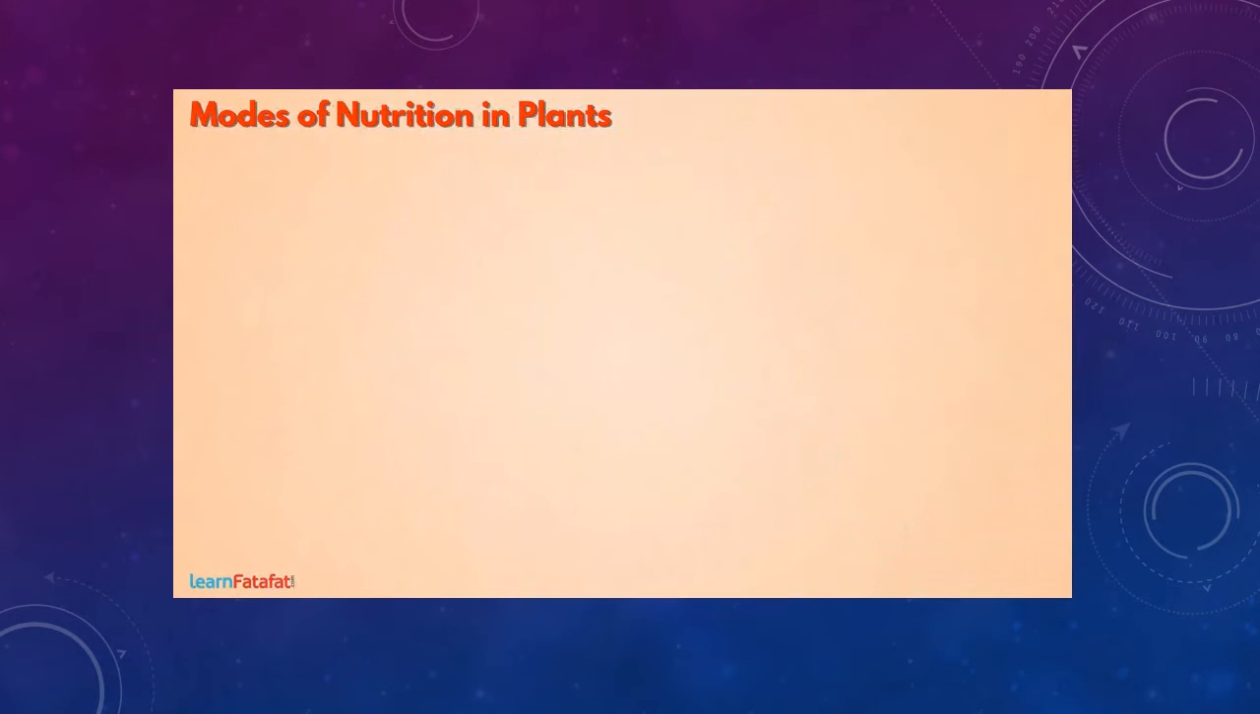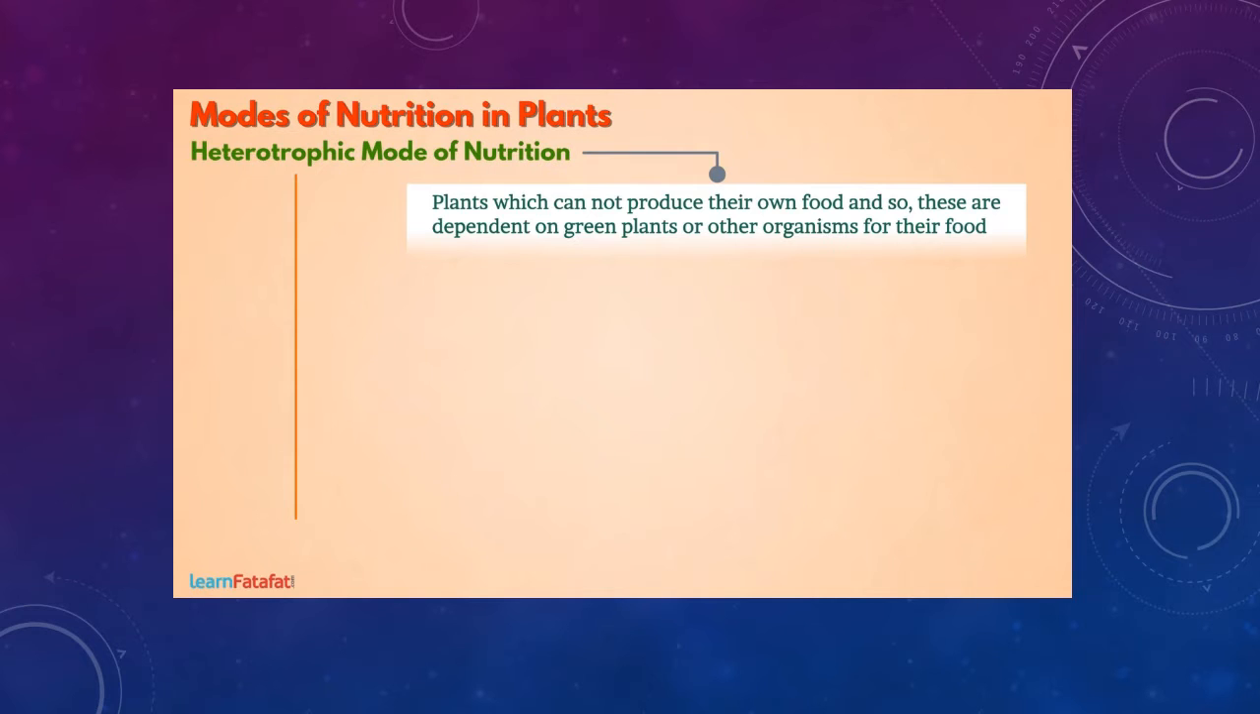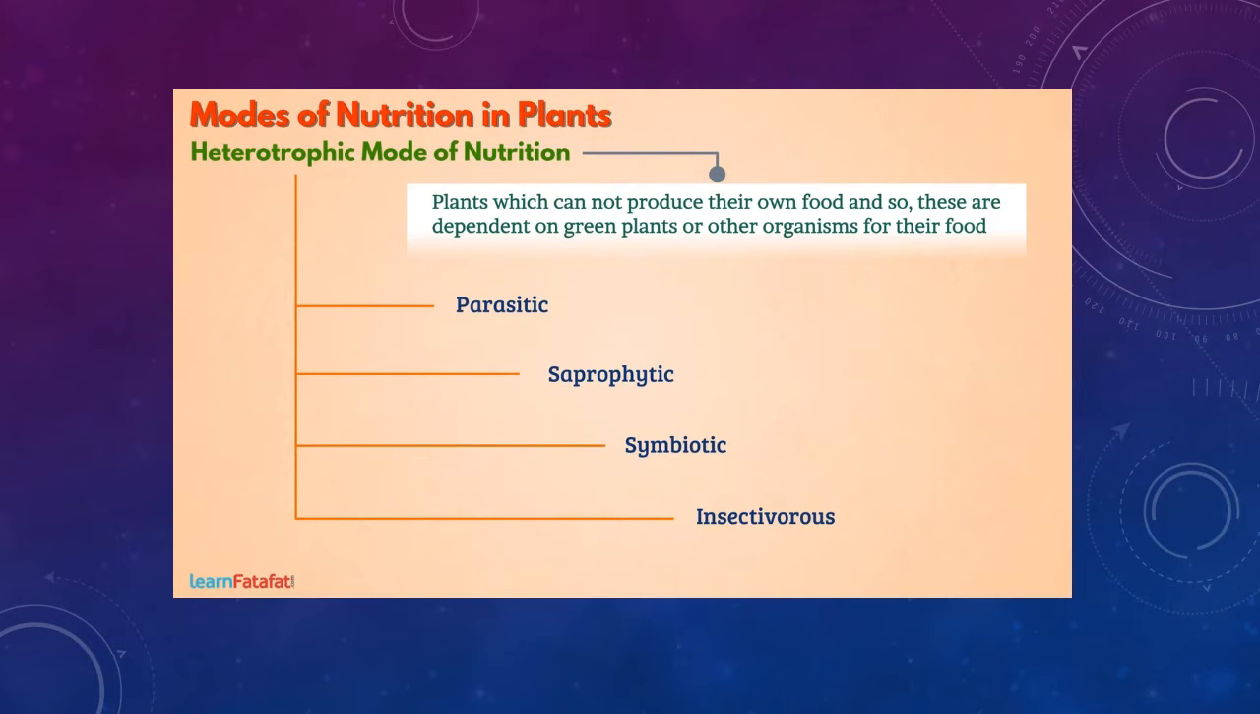Now, let's talk about heterotrophic mode of nutrition. There are plants which cannot produce their own food, and so these are dependent on green plants or other organisms for their food. Such mode of nutrition is called heterotrophic mode of nutrition. Heterotrophic mode of nutrition could be parasitic, saprophytic, symbiotic, or insectivorous. Let's have a closer look over each of them.